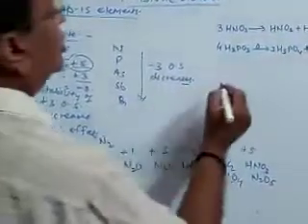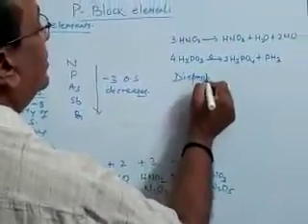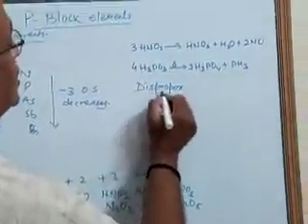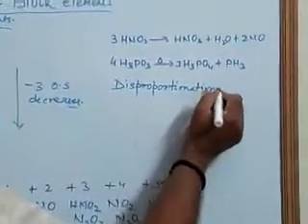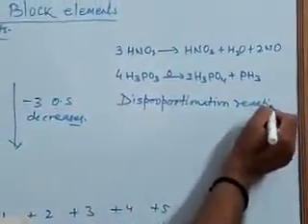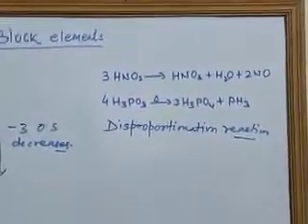In class 11th you have studied disproportionation reactions, very important.